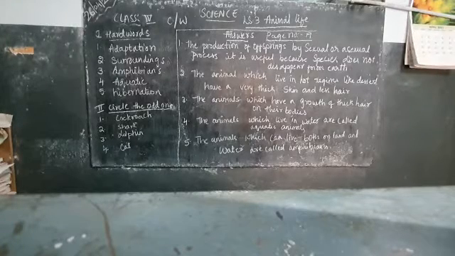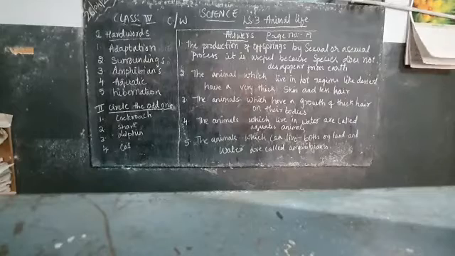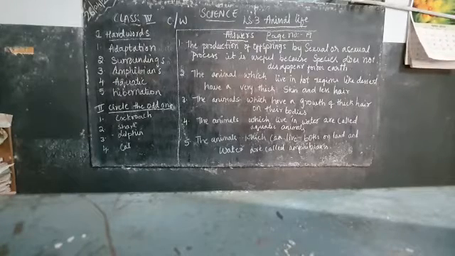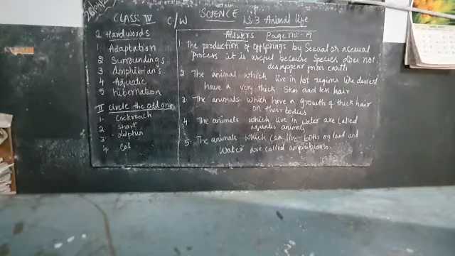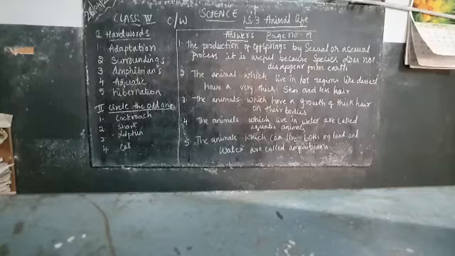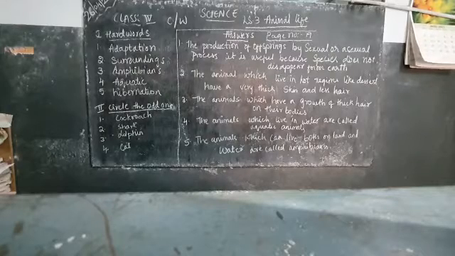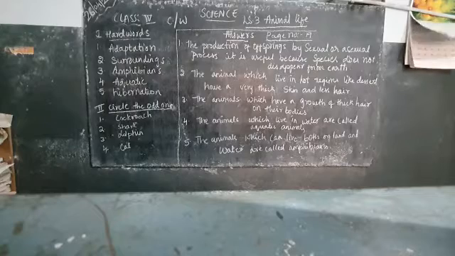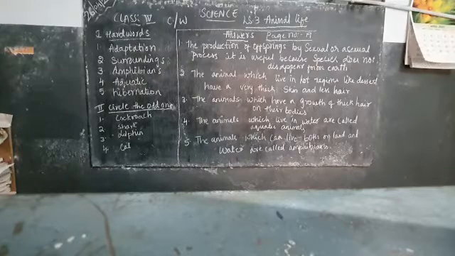First bit is hard words. First one is adaptation. Second is surroundings. Third one is amphibians. Fourth is aquatic. Fifth one, hibernation. And the second bit is on page number 19. It's on page number 20.